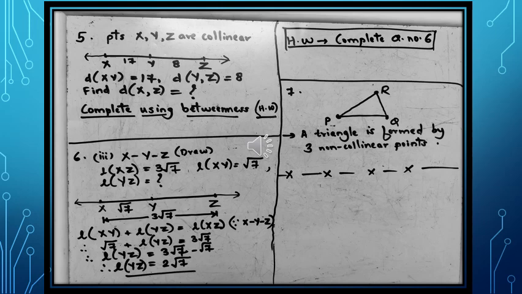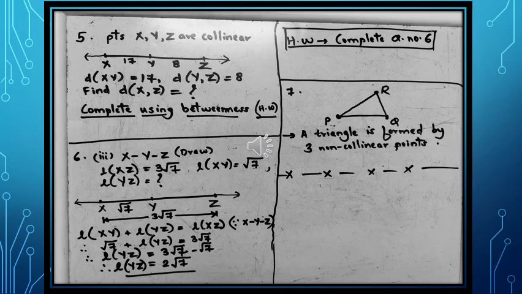Sub-question number 3. In this question, we are given a condition wherein the condition of betweenness is being given. Also, some distances are given and you need to find one of the distances. You have to first draw the figure and hence determine the distance from the figure. So let us draw the figure. We have drawn X, Y and Z as given according to the given condition on the number line. I have also specified the distances which are being given, that is distance XZ.